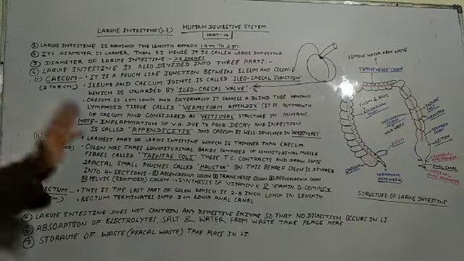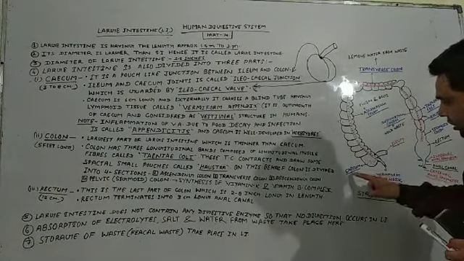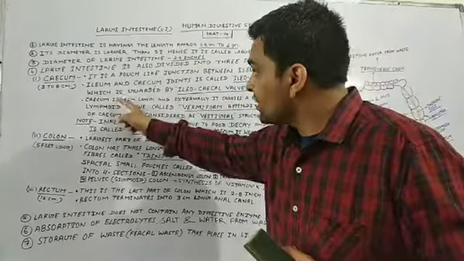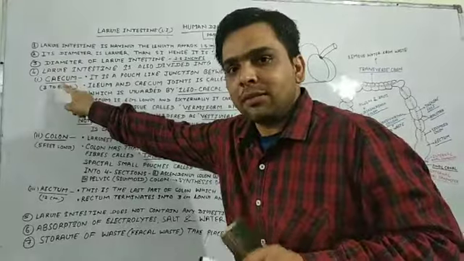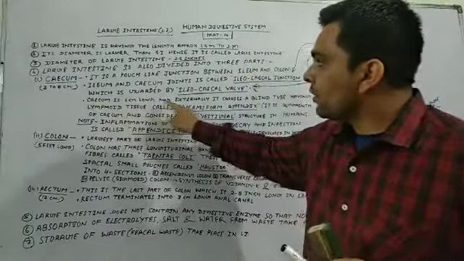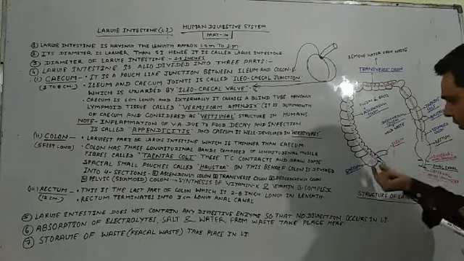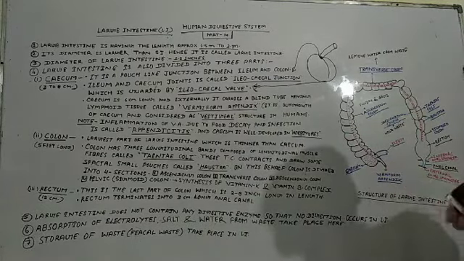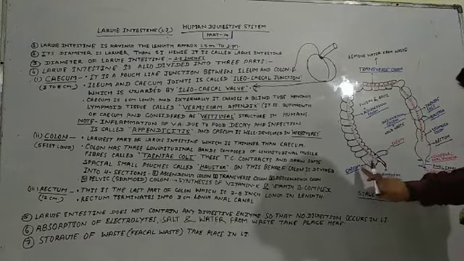Listen and view carefully: the cecum is approximately 6 centimeters long, and may extend from 3 to 8 centimeters. Externally, on the external part of the cecum, a blind tube is present. You can see it here.